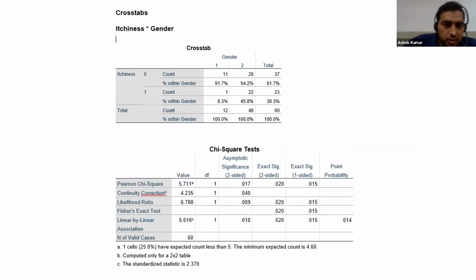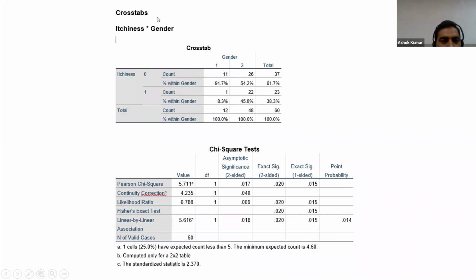Now, I want you to see this slide before we proceed to SPSS. This is a chi-square. You will be familiar with it when we use SPSS. This is a cross tab, this is a chi-square. And we did this itching. Itching is 0 and 1. This is a nominal category. Itching yes or itching no.